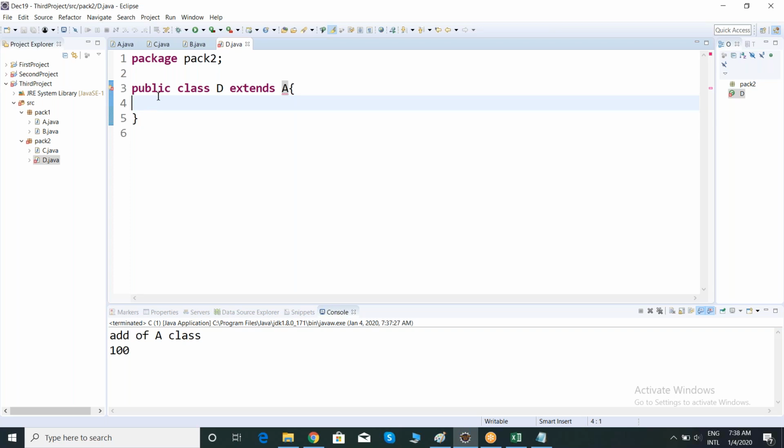Now, what is the inheritance ground rule, team? Inheritance ground rule. What is the inheritance ground rule?